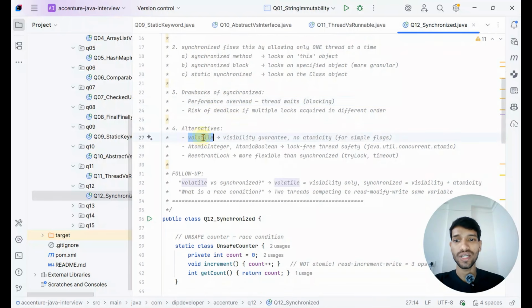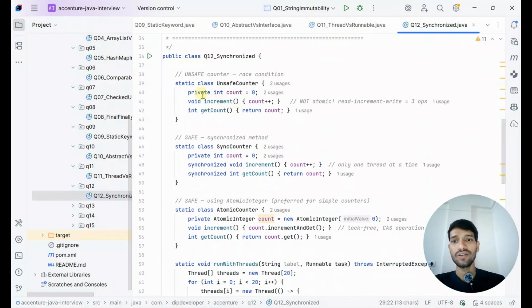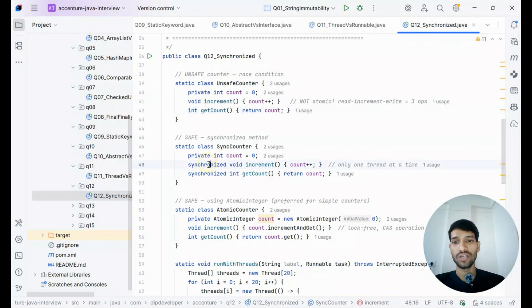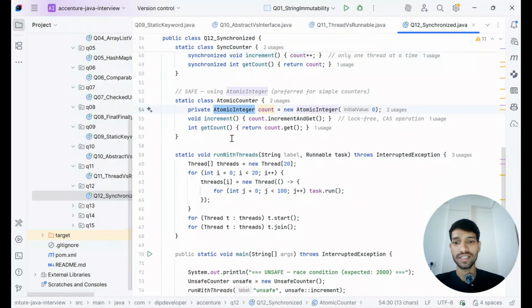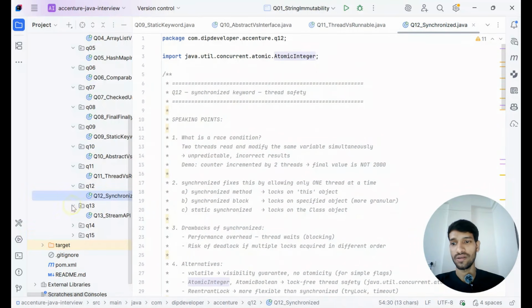The alternative is that we can use the volatile keyword, atomic integer or atomic boolean, or intrinsic lock also. So this will be more useful for production cases. You can check the sample codes as well, where we are using a synchronized block and where we are using atomic integers. So you can go through those particular code sections as well.